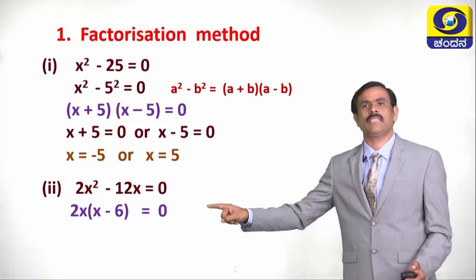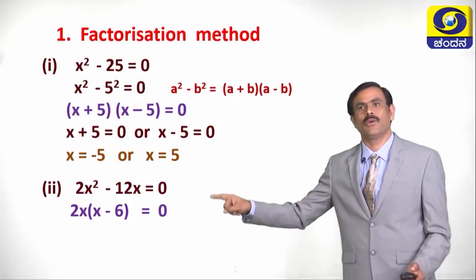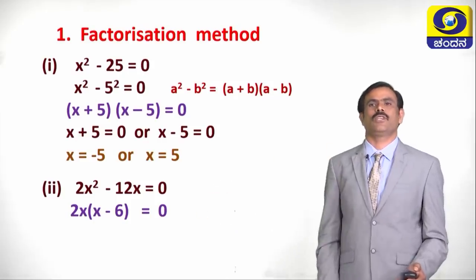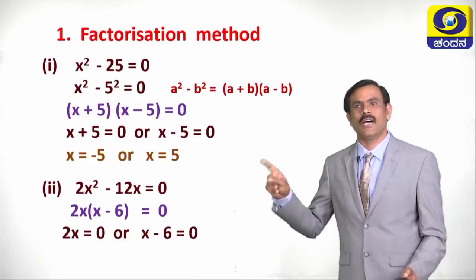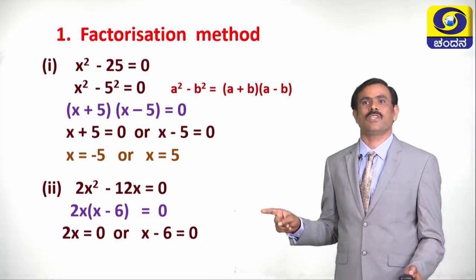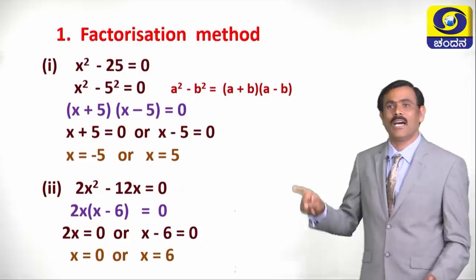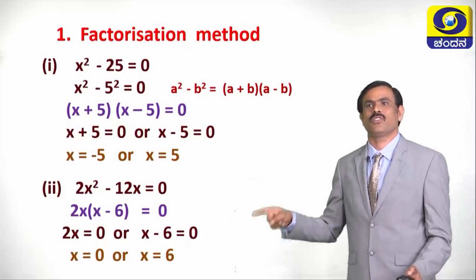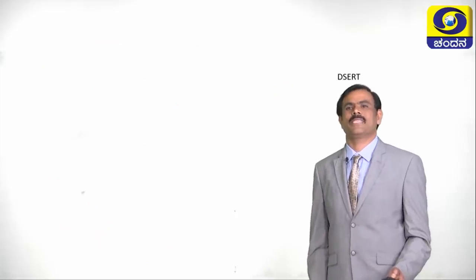If 2x is common, the equation becomes 2x into x minus 6 equals 0. So, here either 2x equals 0 or x minus 6 equals 0. If 2x equals 0, what is the value of x? X is equal to 0. Or if x minus 6 equals 0, what is the value of x? X is equal to plus 6.